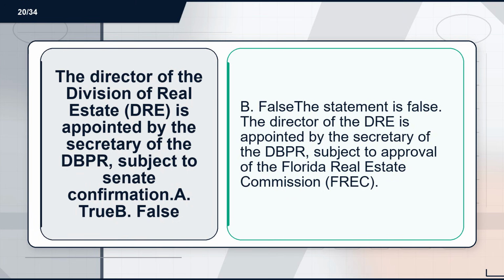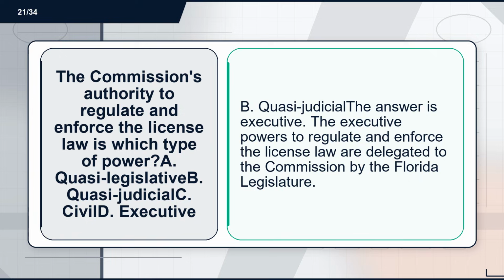Flashcard 20. Term: the Director of the Division of Real Estate, DRE, is appointed by the Secretary of the DBPR, subject to Senate confirmation. A. True. B. False. Definition: B. False. The statement is false. The Director of the DRE is appointed by the Secretary of the DBPR, subject to approval of the Florida Real Estate Commission, FREC.